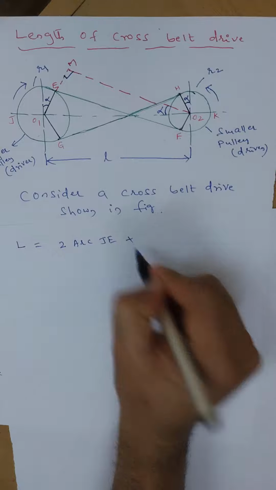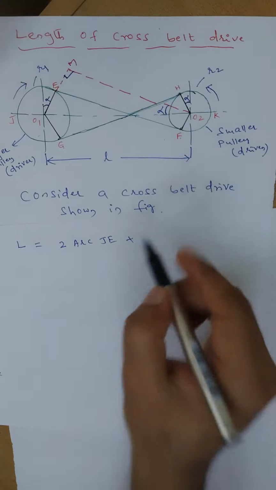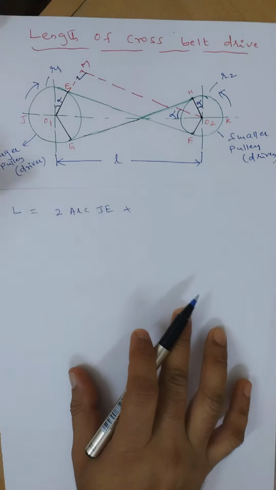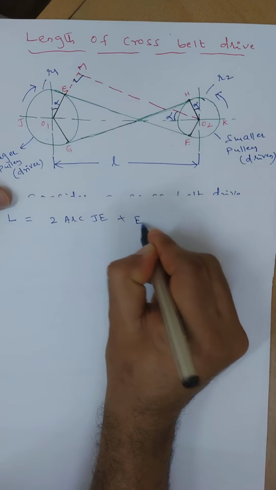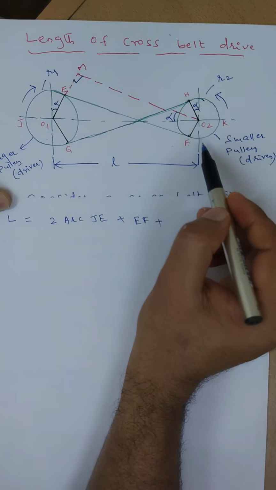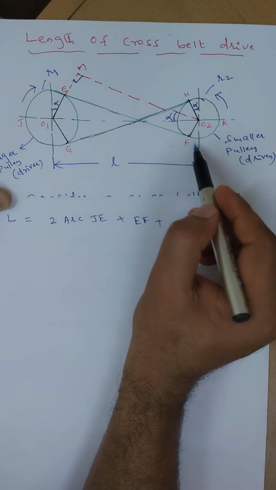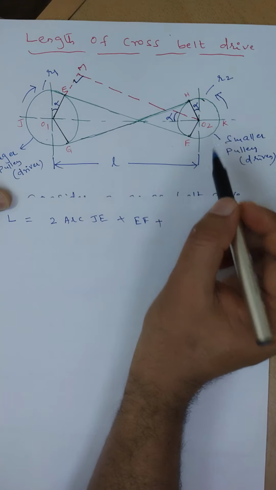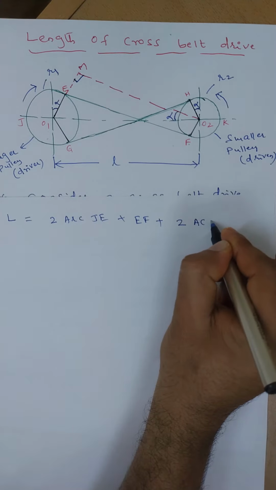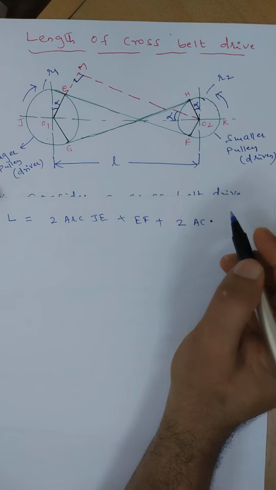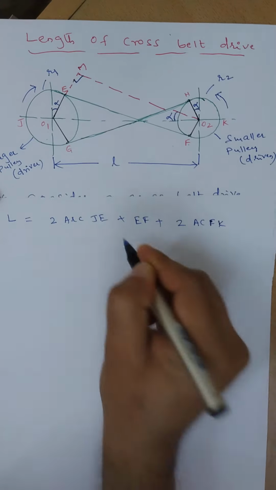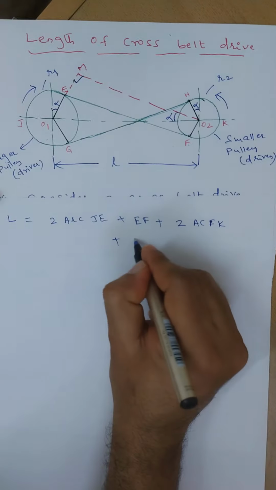Okay, next plus EF, this is EF, plus arc FKH, I can write it as 2 times arc FK, right? 2 times arc FK plus this GH.